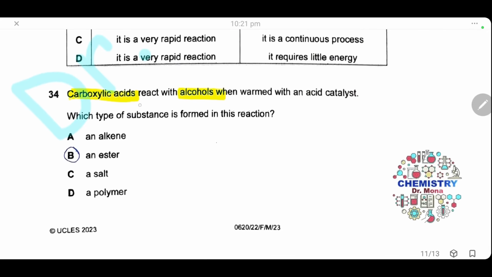34. Carboxylic acid reacts with alcohol when warmed with acid catalyst. Which type of substance is formed in this reaction? Reaction of acid with alcohol produces ester. So the answer will be B.